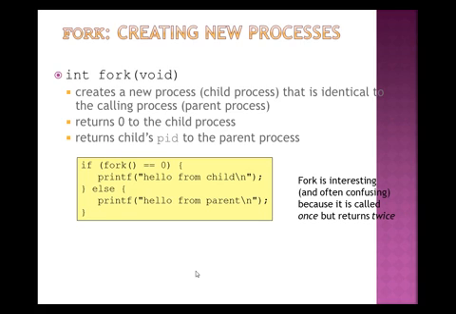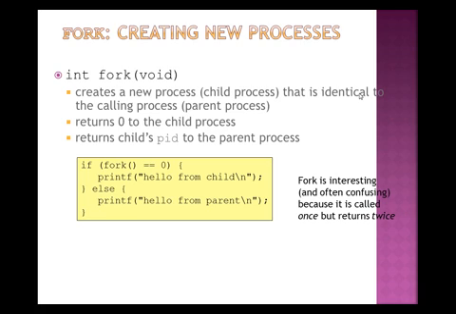Then what is a fork? It is used to create a new process. Now int fork(void) is used to create a new process, the child process, that is identical to the calling process, the parent process. So the fork function creates a child process very similar to the parent process, which inherits everything from the parent.